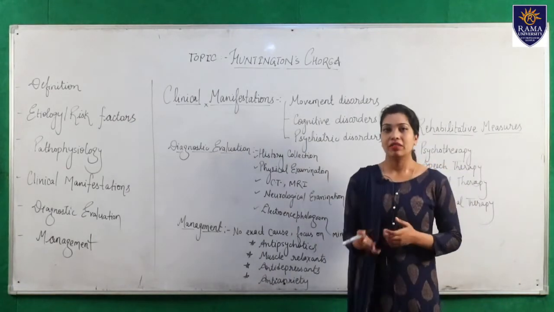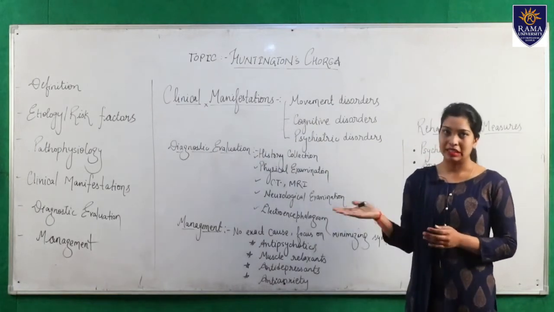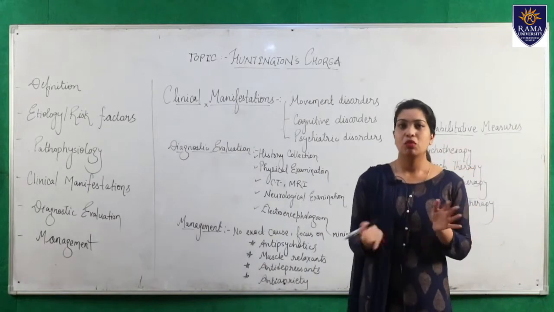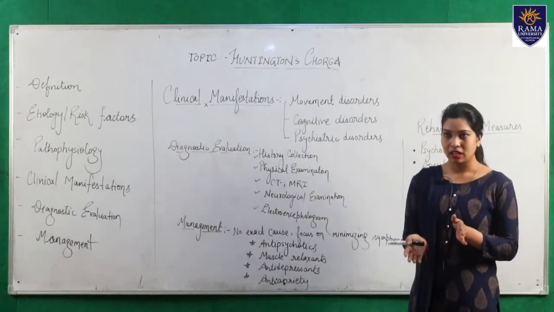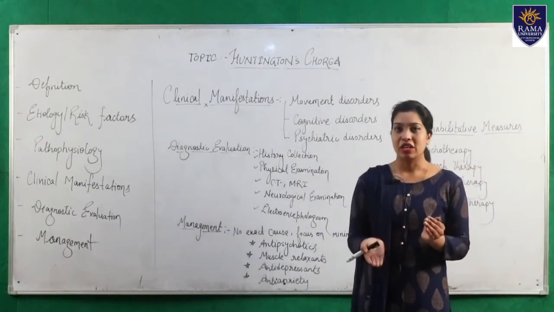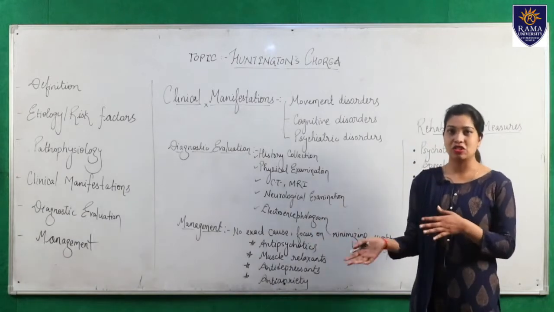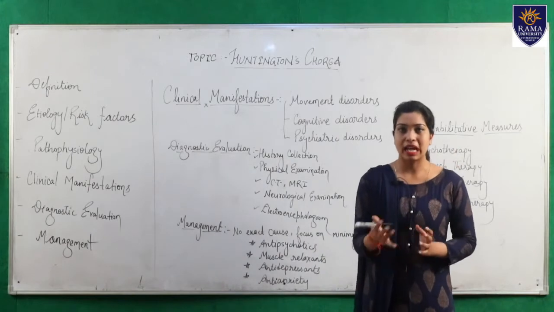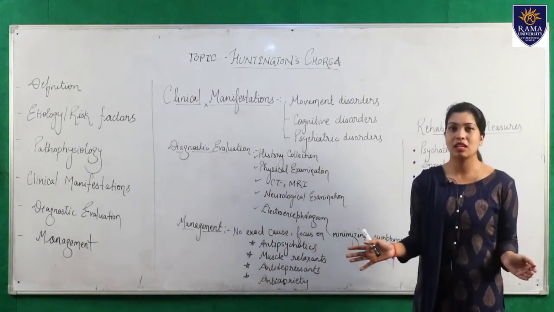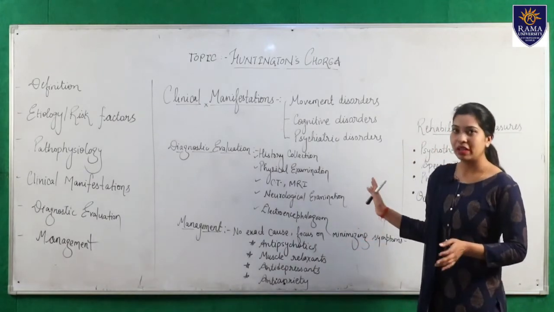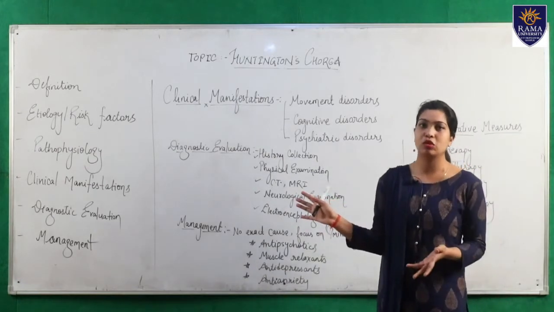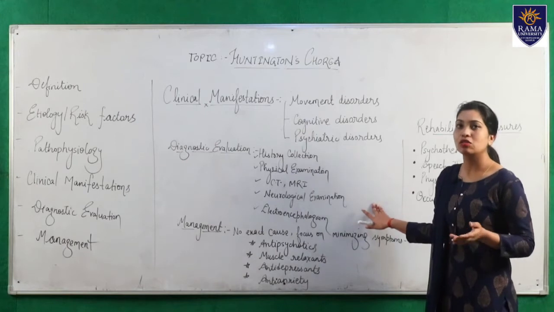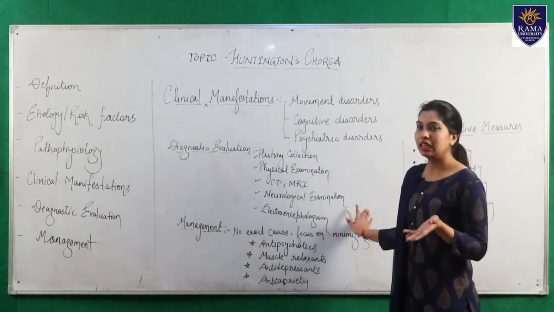If we are assessing a patient with this disease, we can simply see that the patient's movements are incoordinated. The hands go in one direction and the legs in another. The patient appears to be making dancing movements, and the posture is like a dancing position. Because of this, Huntington's disease is also known as dancing disease.